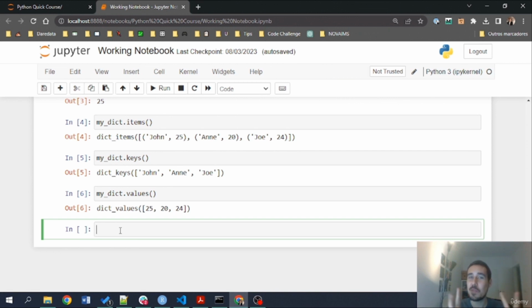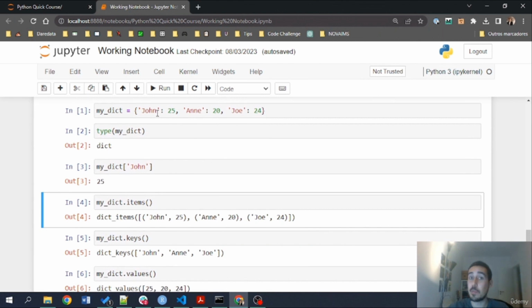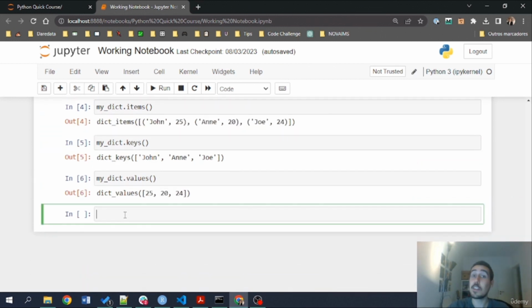So in the case of the list of tuples that I've said before in the items, that's the next data structure that we are going to learn, which is the Python tuple, which is the last one that we are going to learn before going for other stuff. Here, I just want to show you this key value pair oriented type of data structure, which is commonly used in Python, and it's one of the most flexible data structures that we can use here in the language. So next, let's learn about Python tuples.